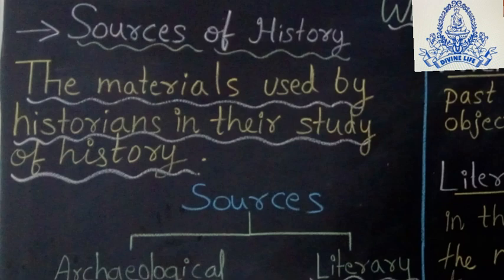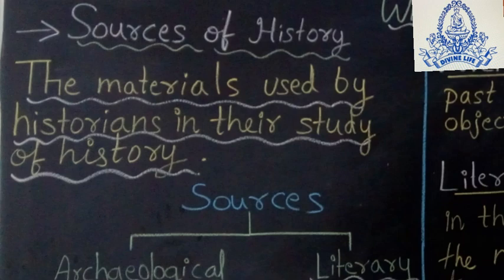In archaeological sources we can take examples like monuments, caves, jewelry, etc. For literary sources we can take examples like manuscripts, inscriptions, journals, etc. Now what is the use of these sources? These sources help us understand the era where no written records are available. Historians also find these sources helpful to verify the information written in records.